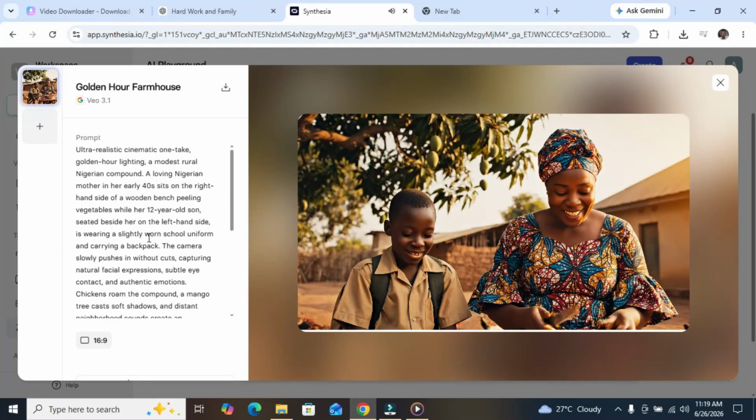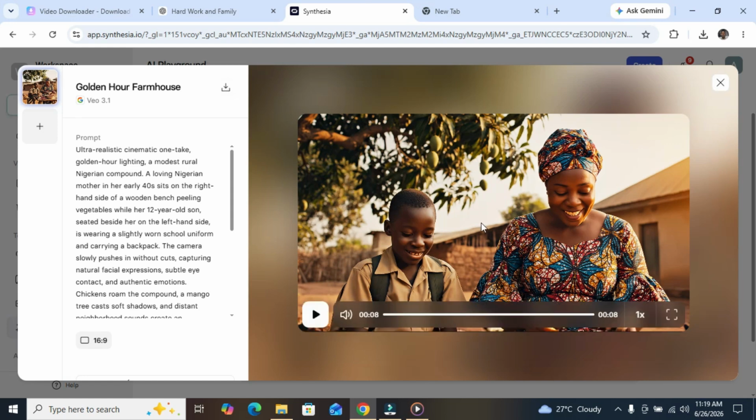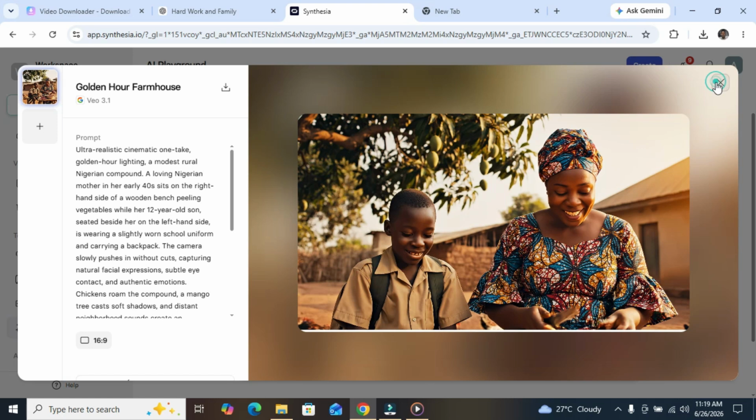Wow, this is just good. This is it. This just looks so perfect. You can see ultra-realistic, cinematic storytelling, powerful storytelling. The view is so perfect, the nature, the environment captures everything. This is nice.